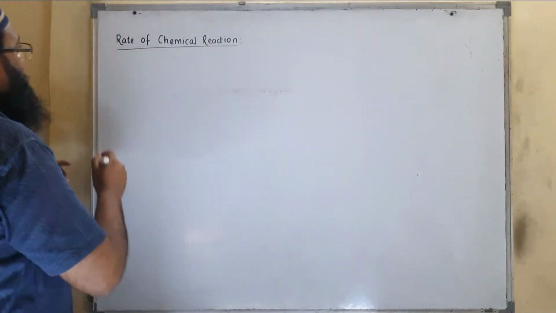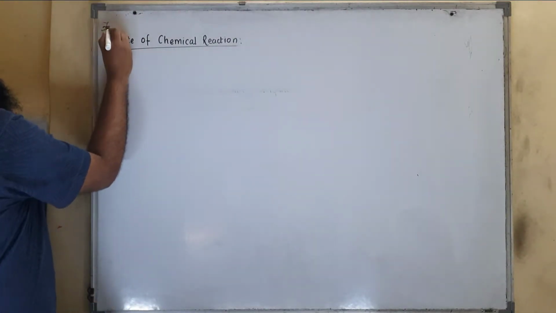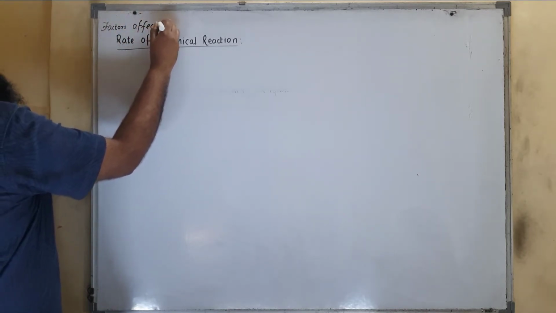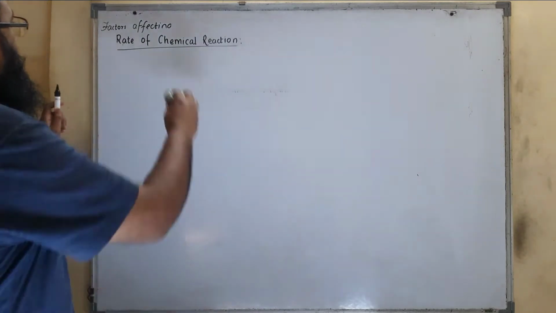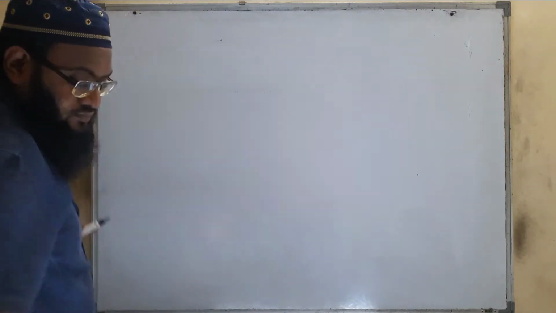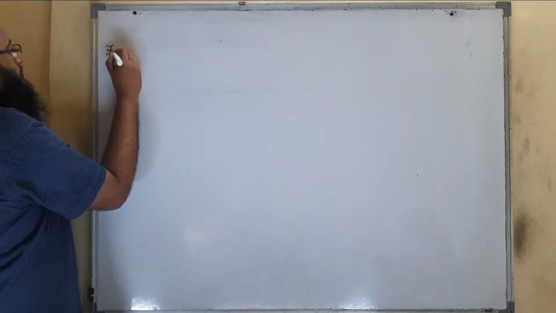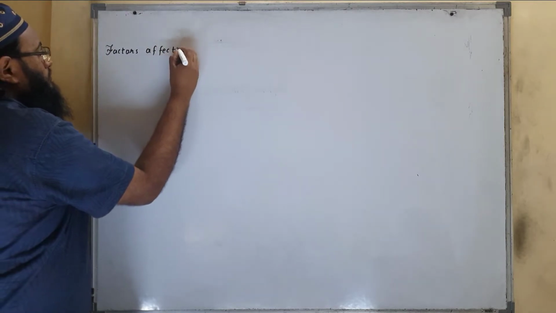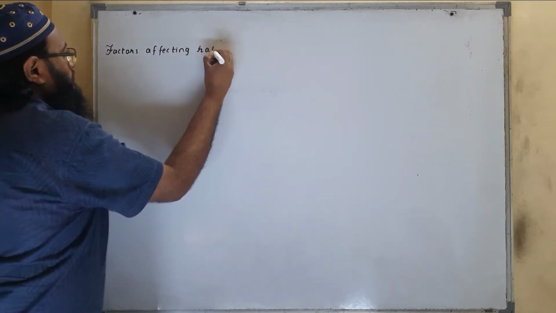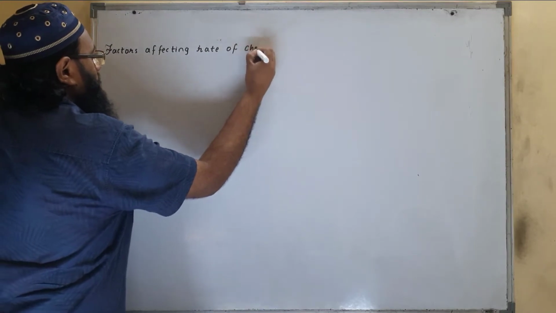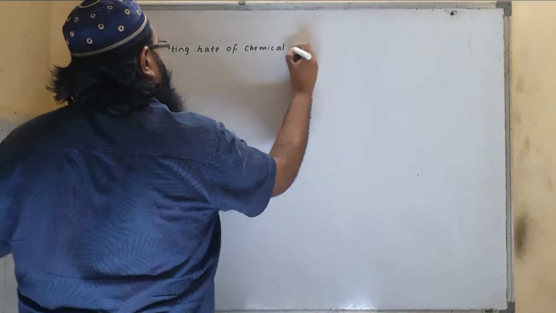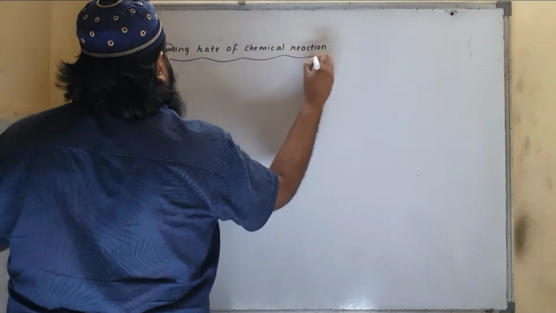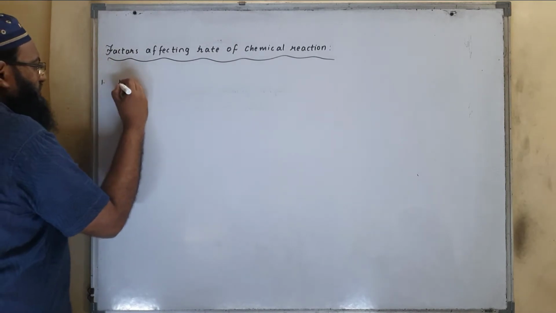We'll study in detail the factors affecting it. There are various factors. First one is nature of reactant.